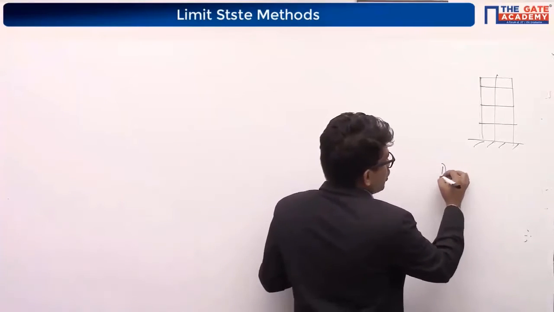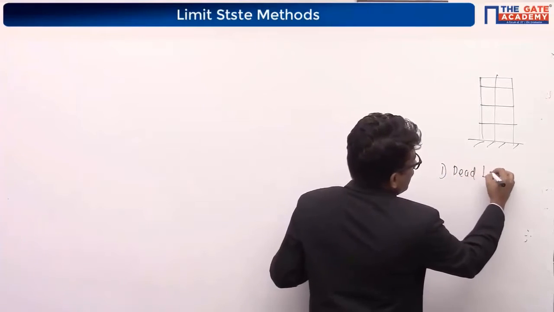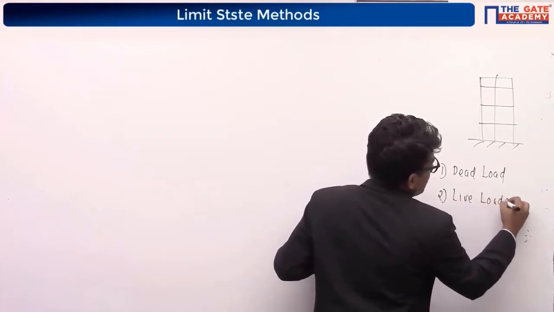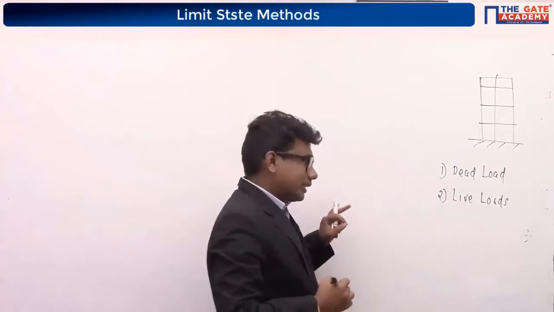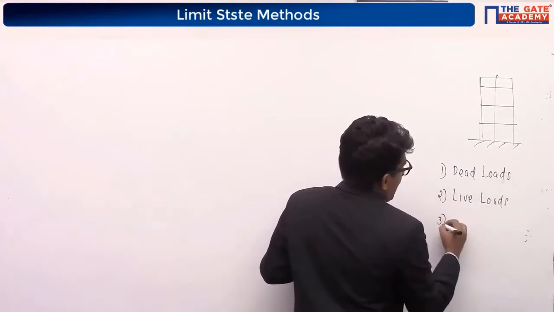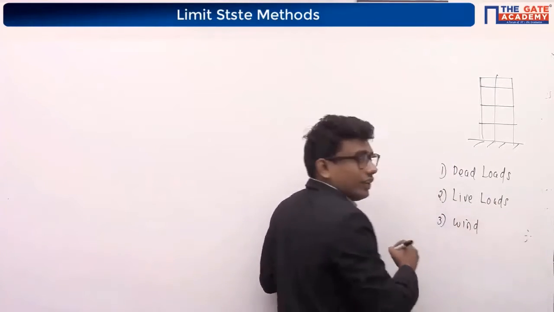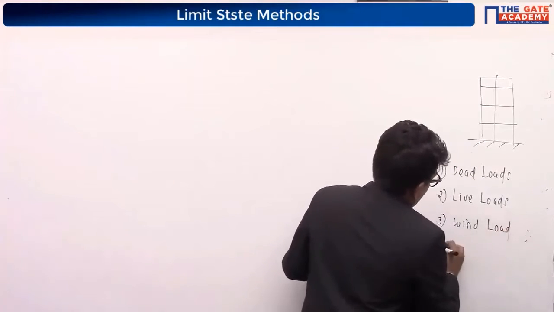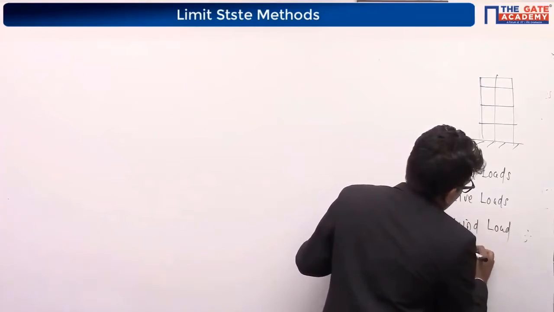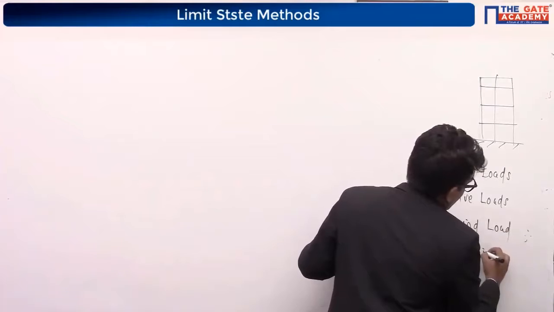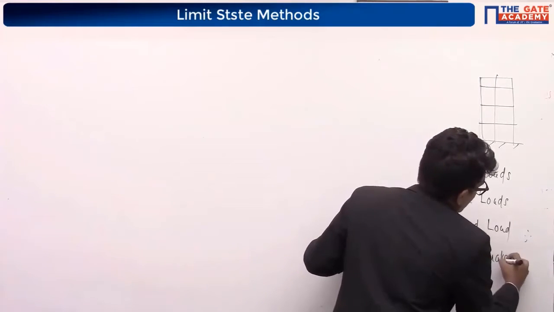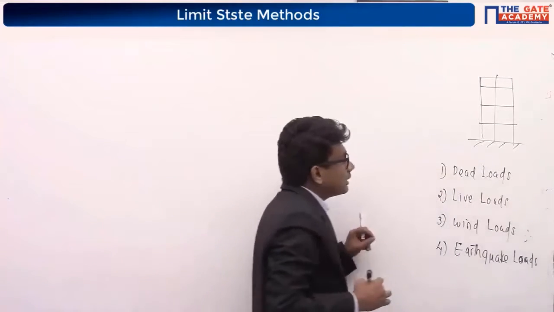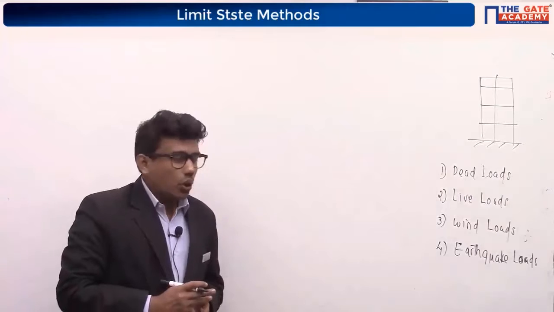Different kinds of loads which are going to be acting in a structure are dead load, and live load. Live load will also be acting in the structure. Dead load, yes, you are right. Dead load, live load, and wind load will also be there. Wind will also give some loads, no? And finally, earthquake load or seismic load will also be considered in the design. So we have to take these 4 different types of loads into consideration.